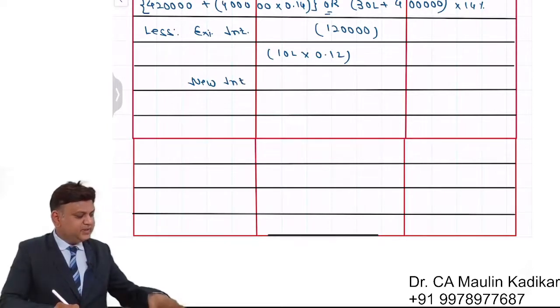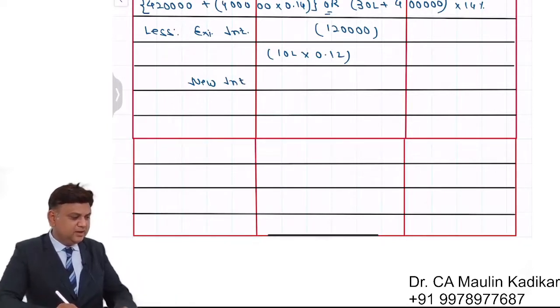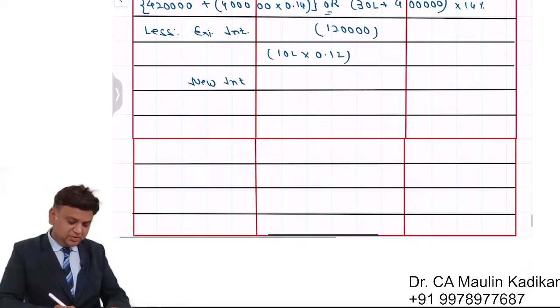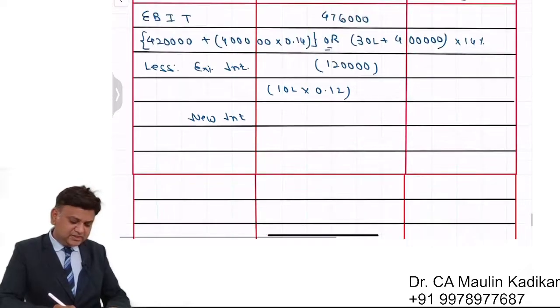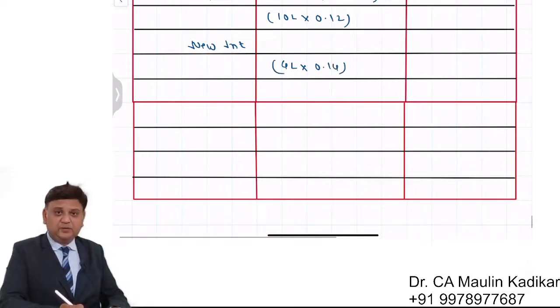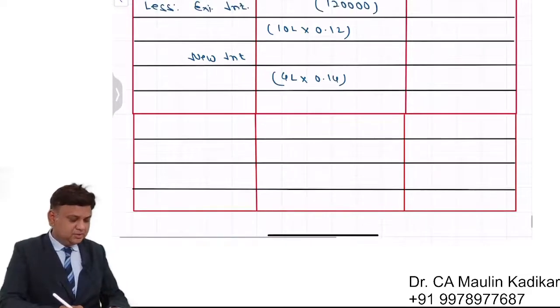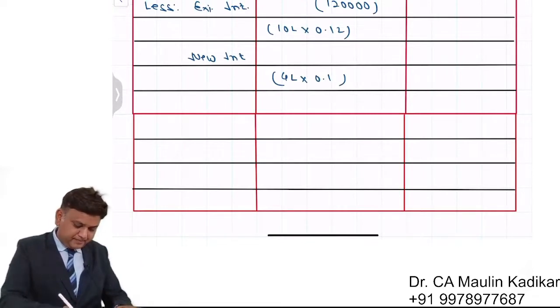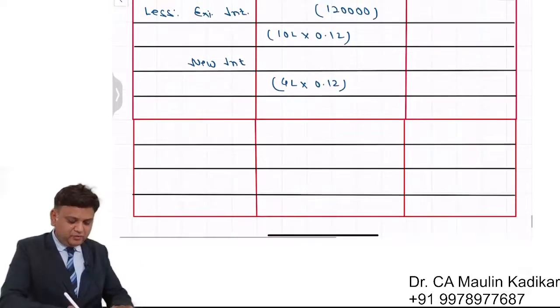Language of the question speaks very clearly that the funds required for expansion can be raised either through debt at the rate of 12 percentage. So this additional financing that we require of rupees 4 lakhs will have interest rate of 12 percentage. That comes to 48,000.